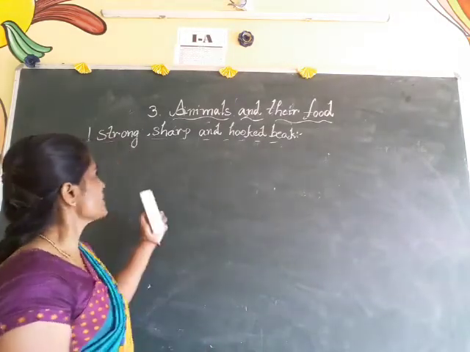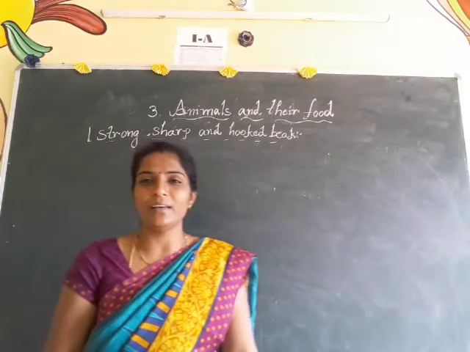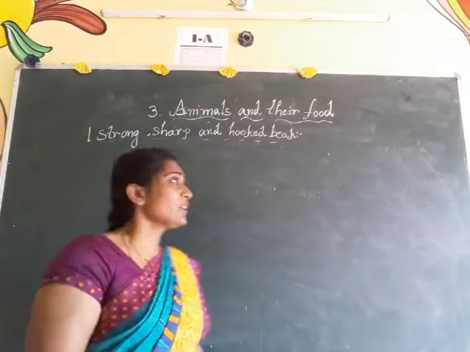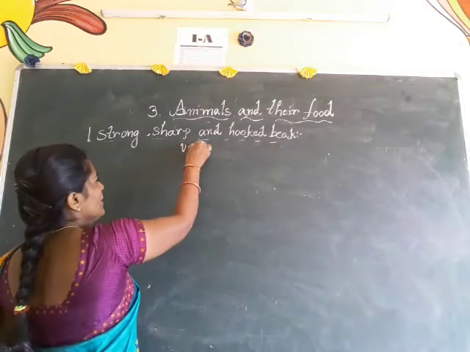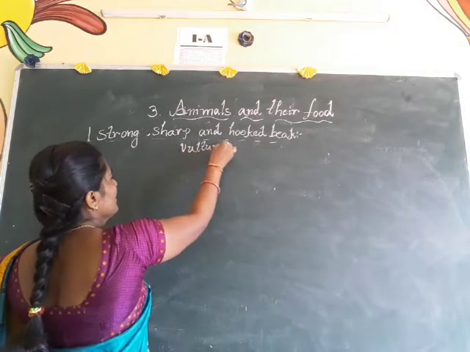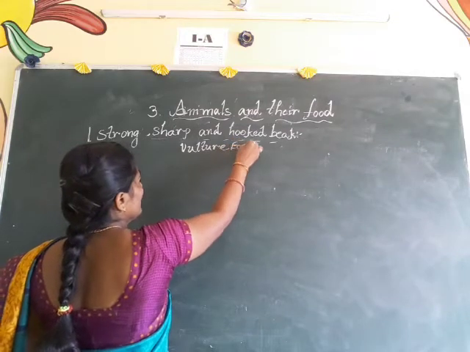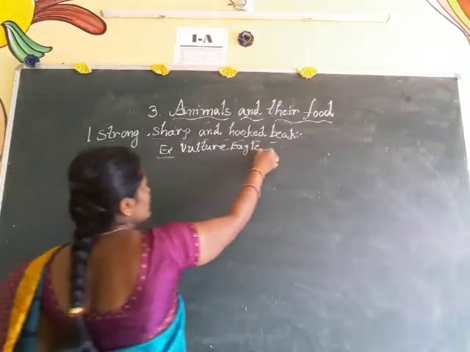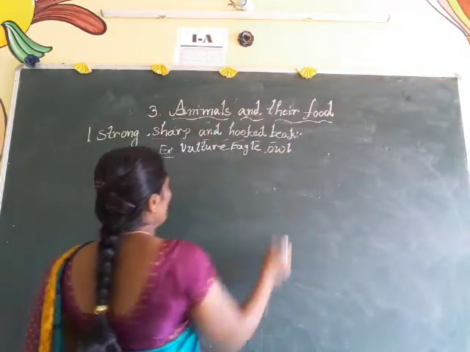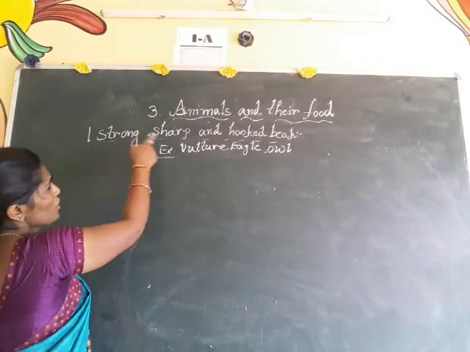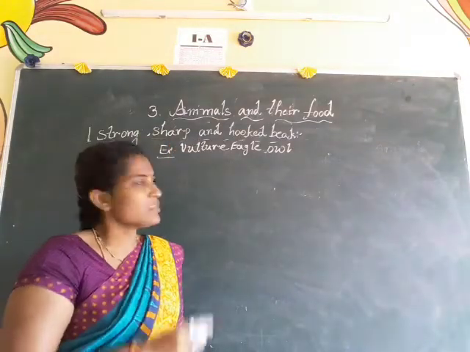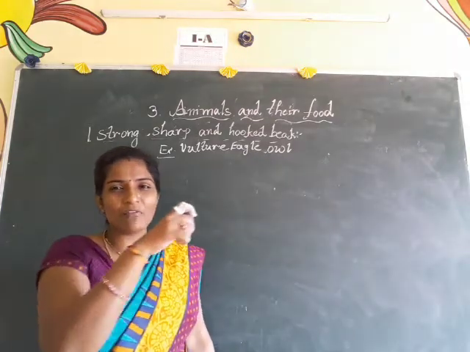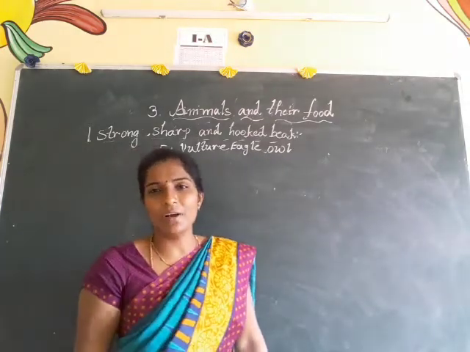The first one is the strong, sharp and hooked beak. Some of the birds like vulture, eagle, these are the carnivorous birds I already told you about, and also owl. These birds have a strong, sharp and hooked beak. With that beak only they can tear the flesh of other animals.